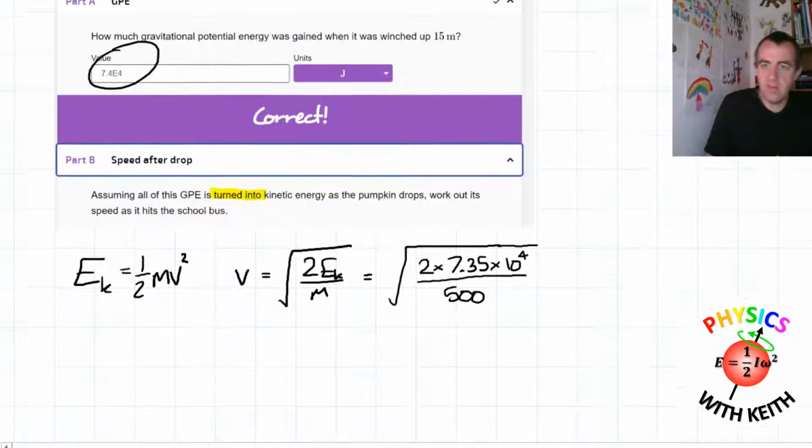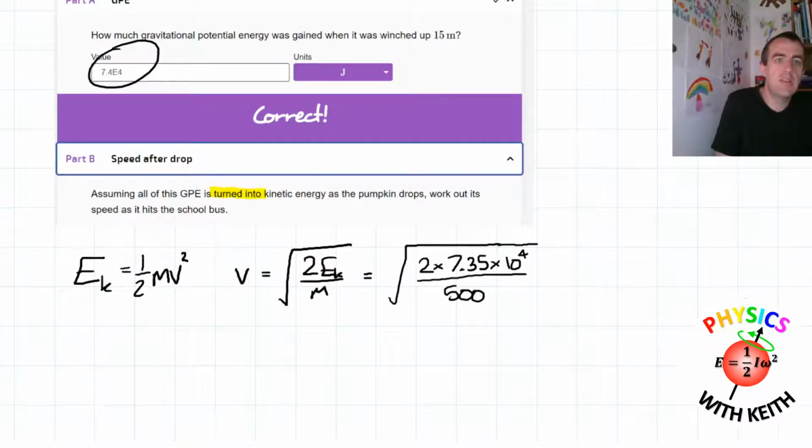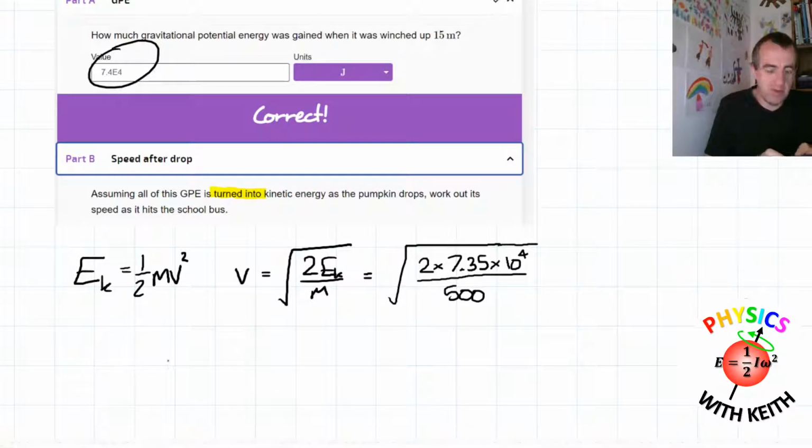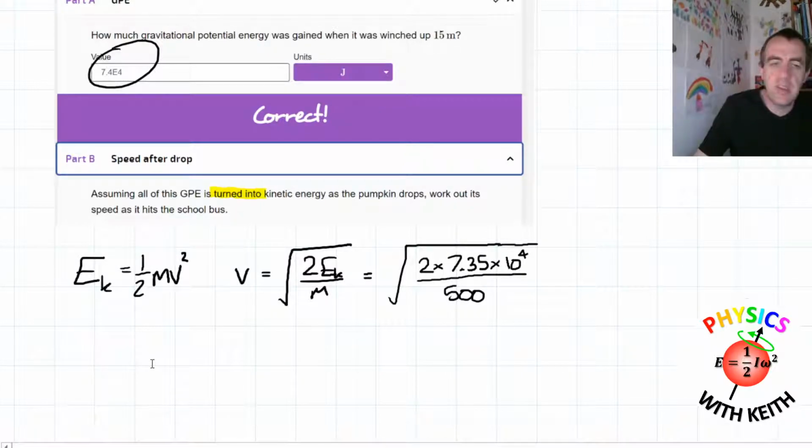Now, hopefully the Isaac Physics website is going to get this right. It's usually pretty good at this sort of thing. So we take out our calculator. We've got that energy we had before. We multiply it by 2, divided by 500, and take the square root of it. And we get 17.15 meters per second.